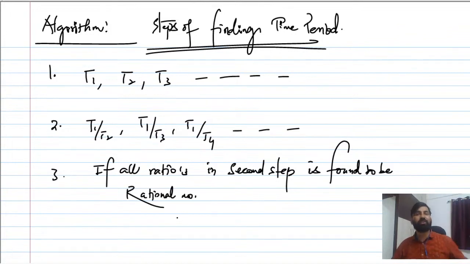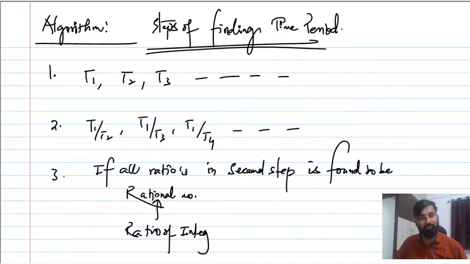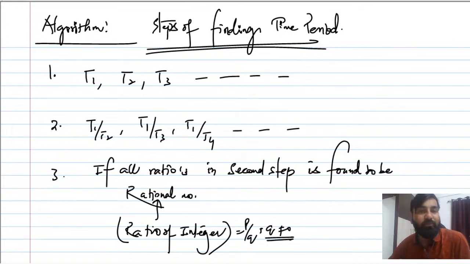A rational number is nothing but the ratio of integers. You can say p by q form is the rational number, where q should not be equal to 0. That also you have to make sure.